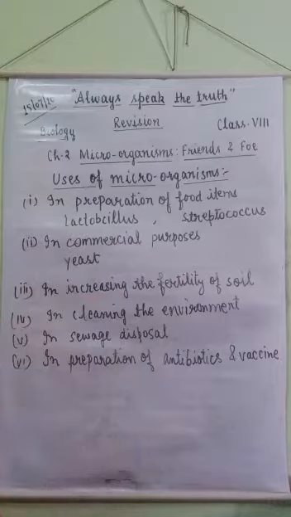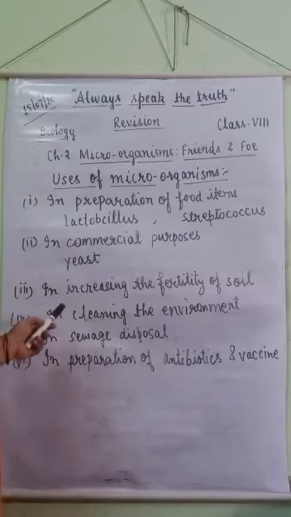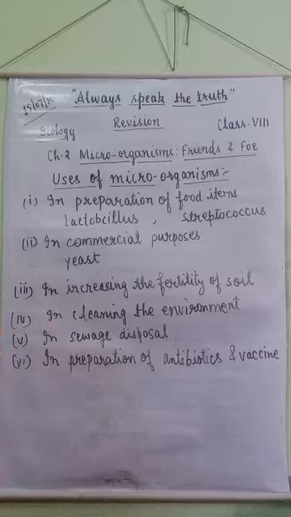Microorganisms are also used in increasing the fertility of soil. We know that rhizobium bacteria present in the root nodules of leguminous plants help in nitrogen fixation, and some blue-green algae also help in nitrogen fixation. Nitrogen fixation helps increase the fertility of soil. Microorganisms present in the soil also help in cleaning the environment, even in sewage disposal.